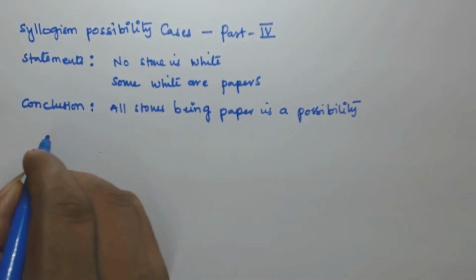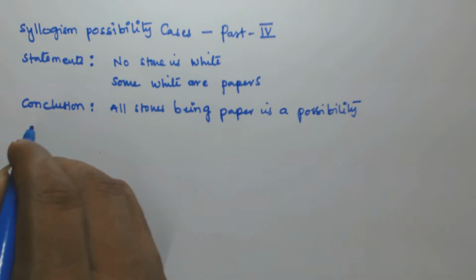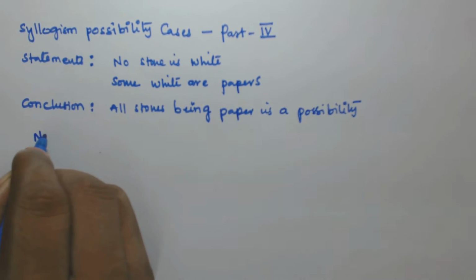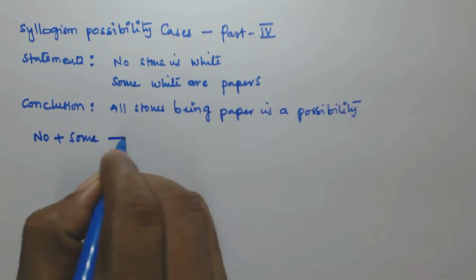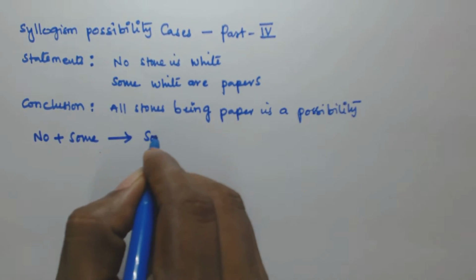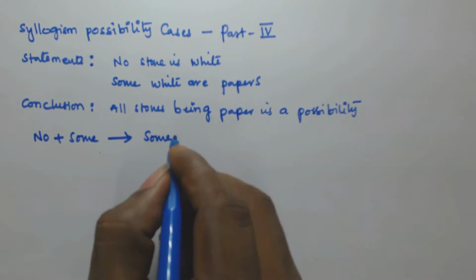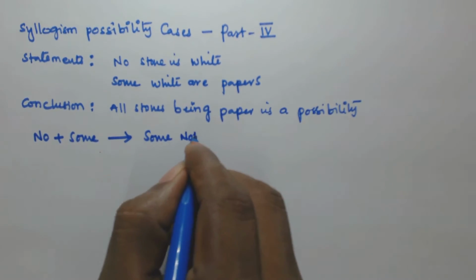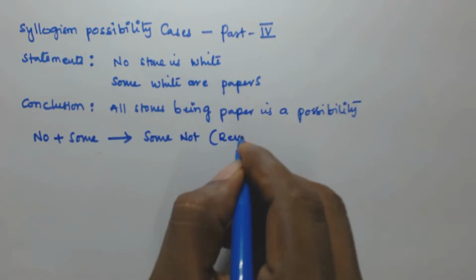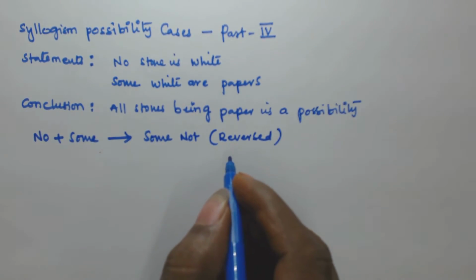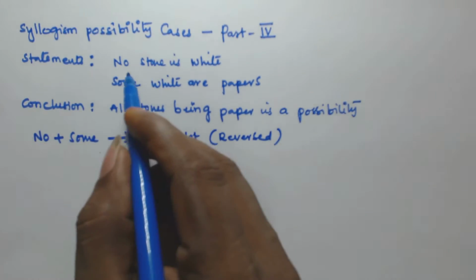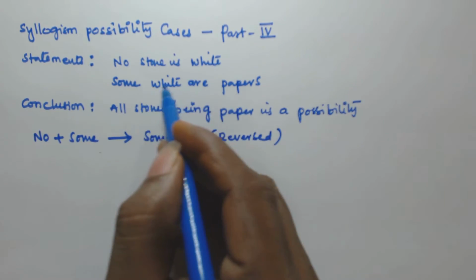In the previous videos I have shown you one rule: no plus some implies some not and reversed.